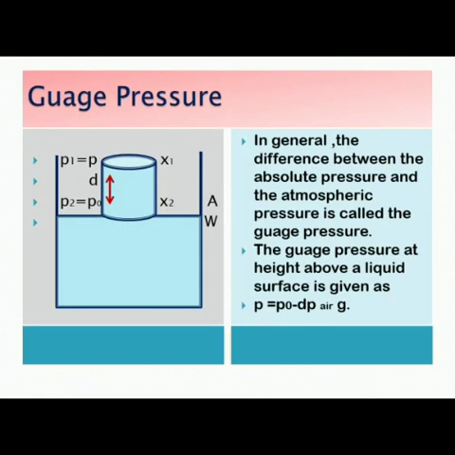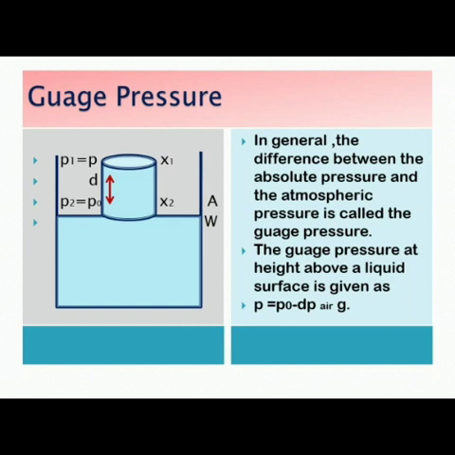Let us move on to the gauge pressure. Gauge pressure, students, is the pressure which is nothing but a difference between the absolute pressure and the atmospheric pressure. There are two conditions mentioned in the textbook. I am dealing with one of the conditions here. The other condition, you all please refer to the textbook. Here, this condition is showing that the cylinder is on the surface of the liquid. Therefore, the difference between the absolute and the atmospheric pressure is called gauge pressure.